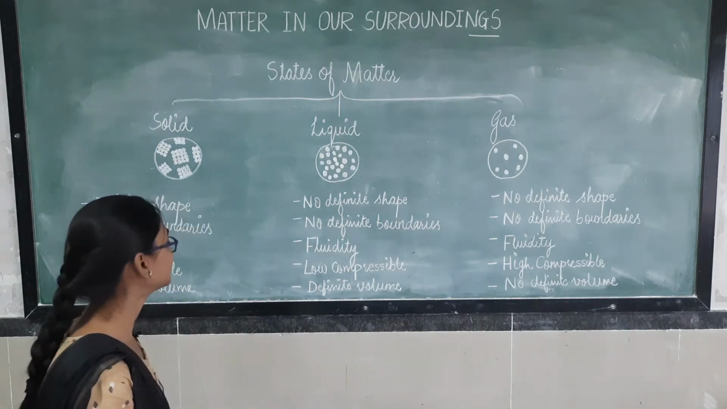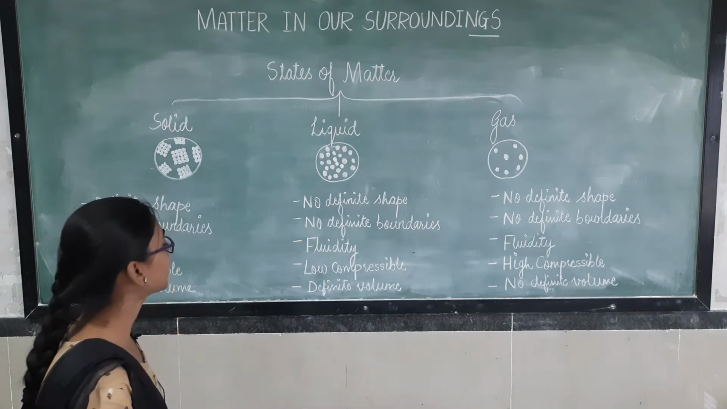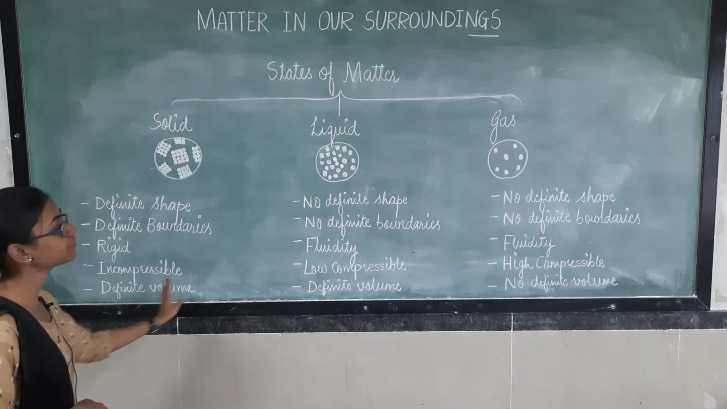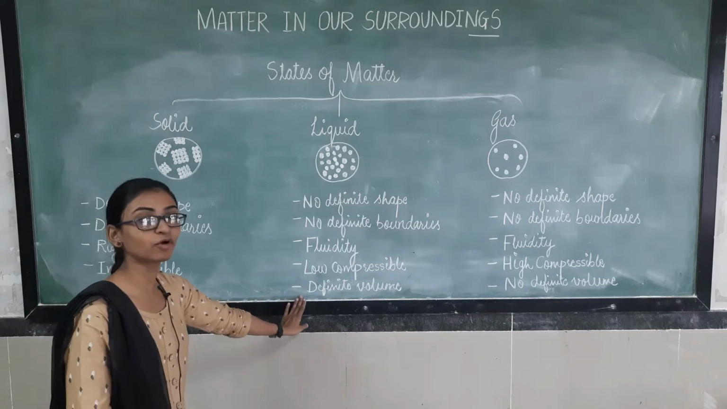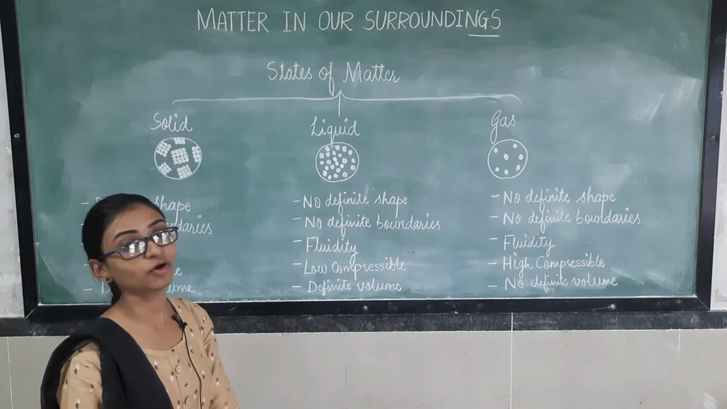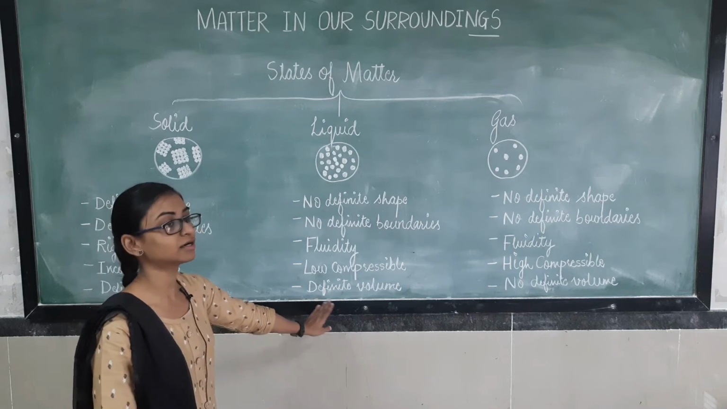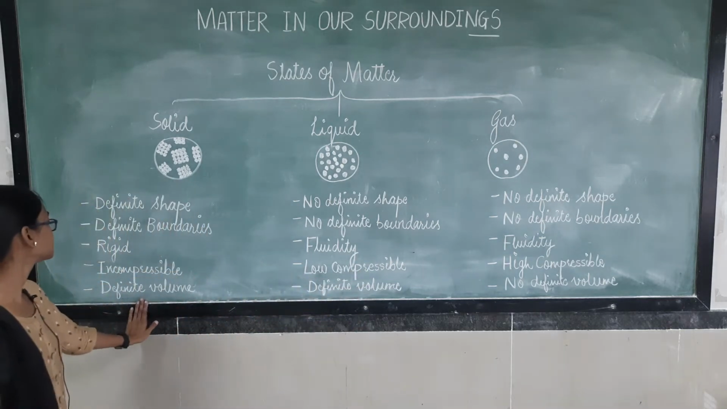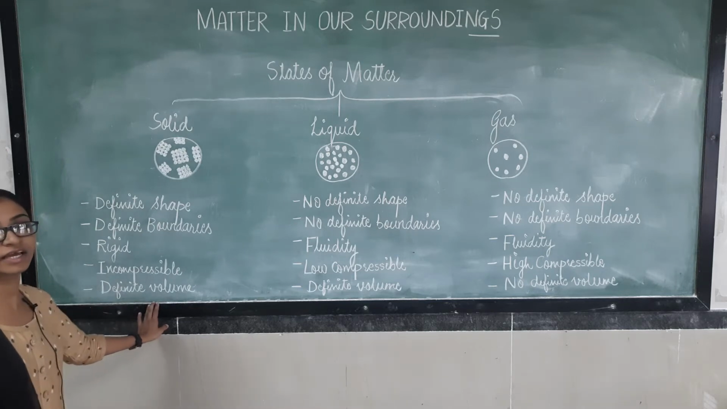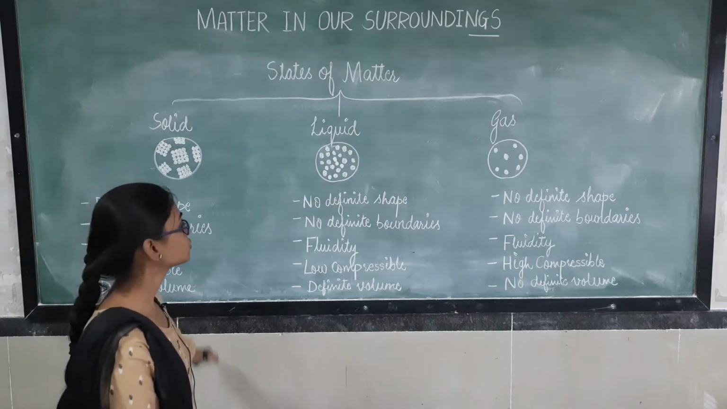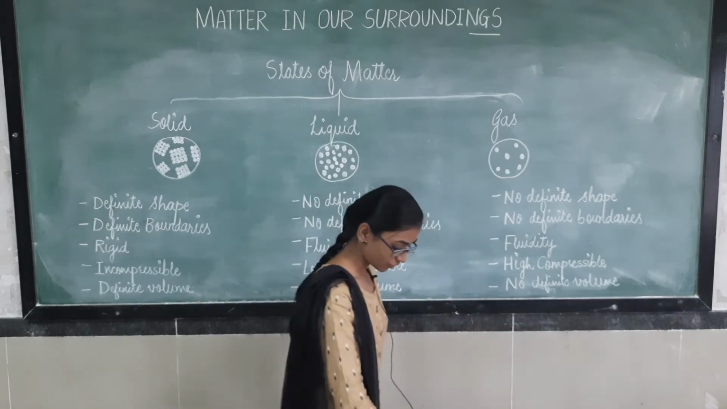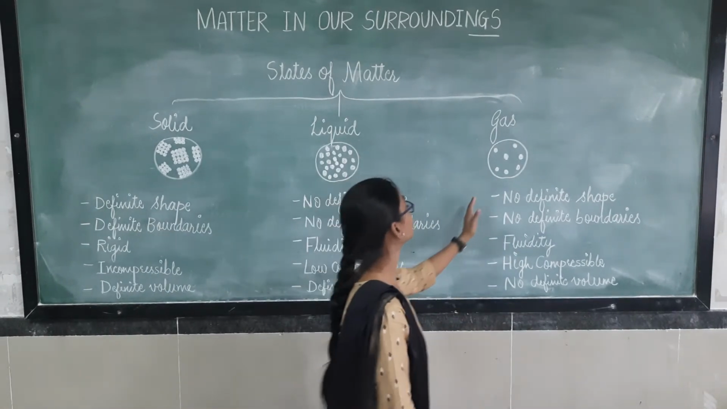They are less compressible and they have a definite volume too. As a solid has a definite volume, liquid also has a definite volume, as we can measure the volume, right? We can measure the volume in 1 liter, 2 liter, it is fixed. And here also we can measure the volumes 1 kg, 2 kg, 3 kg, right? So here now we will see about the gas.